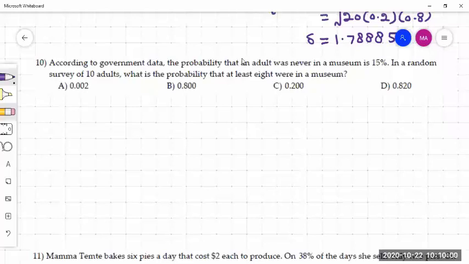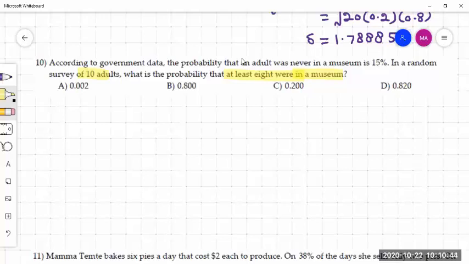According to government data, the probability that an adult was never in a museum is 15%. In a random survey of 10 adults, what is the probability that at least 8 were in the museum? So the survey has 10 adults, so n is 10, and at least 8 were in the museum. Success is when the person is in the museum.